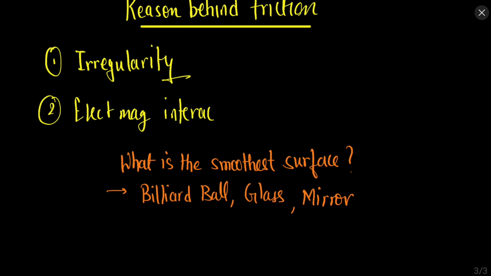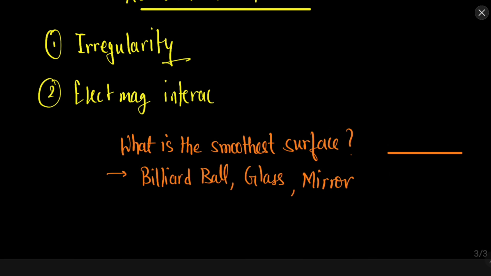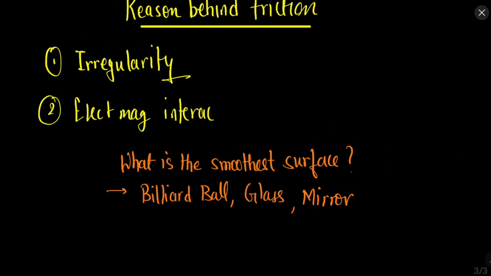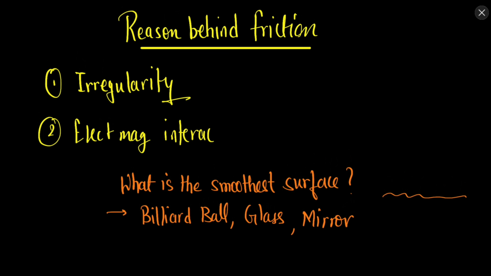But what if I tell you that at the microscopic level, nothing in the universe can be completely 100% smooth? There is always some irregularity. So you can say that all the surfaces in the universe are rough surfaces. Nothing is plain like this; when you zoom in, there will always be some irregularities. So the first thing to keep in mind is that all surfaces have irregularities.